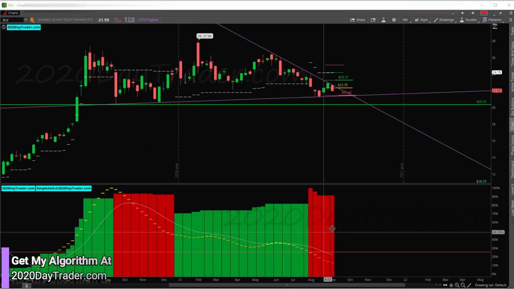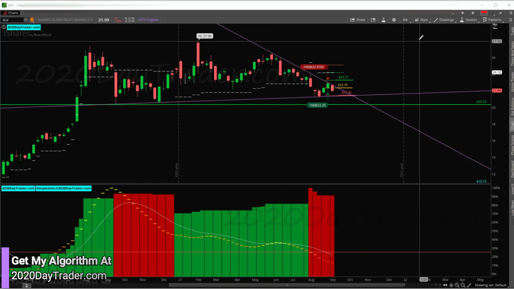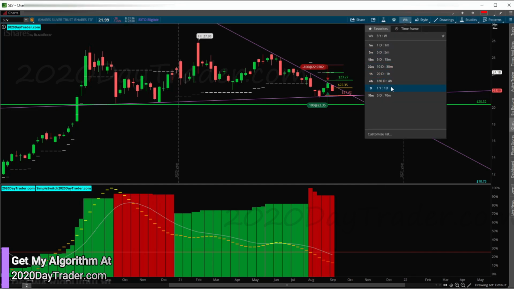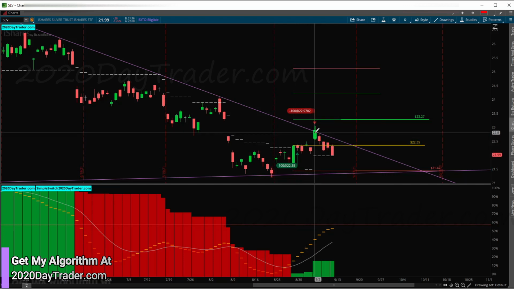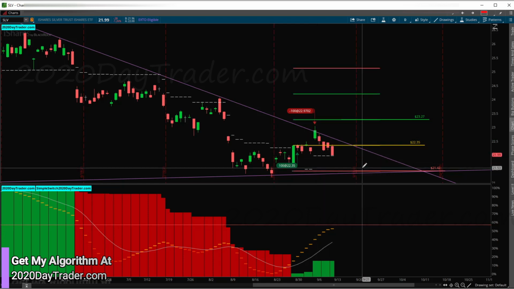So silver, so SLV. Again, the algo is showing that this is not great. We're in the red zone here. Silver's still looking weak. We do have that trend line it seems to be following right now. And we did take a trade on silver last week, like I told you, or the week before now. So we jumped in here. I told you it looked good for a short-term scalp. I got out right there, just at the top of that trend line, made a little money, and then the sell-off, right? So that was a good trade right there. We hit that just perfectly, and there's the sell-off happening.